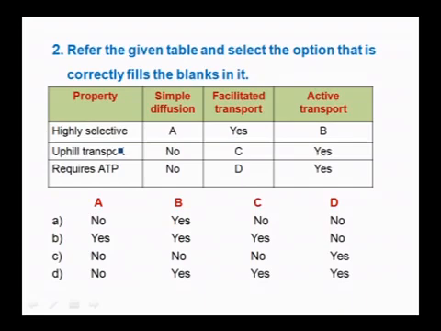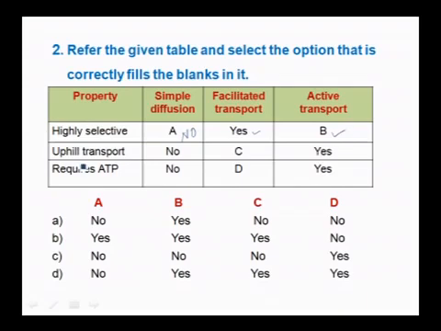Highly selective: here they have given A. Whether simple diffusion is highly selective? No, it is not selective, so it is no. And then facilitated transport, whether it is selective? Yes, it is selective. Highly selective, active transport, yes, it is highly selective.